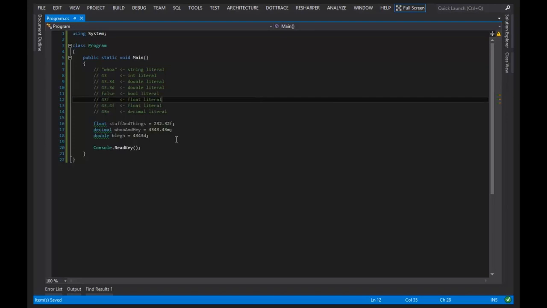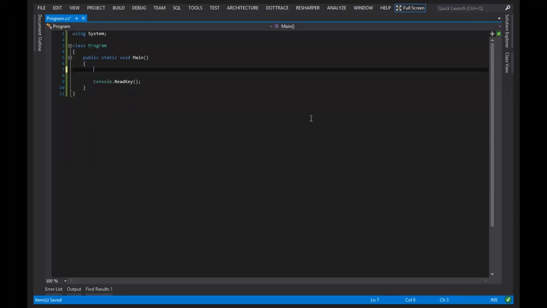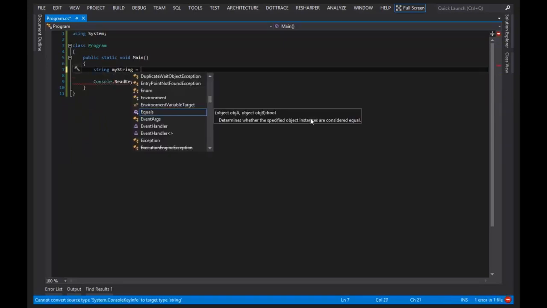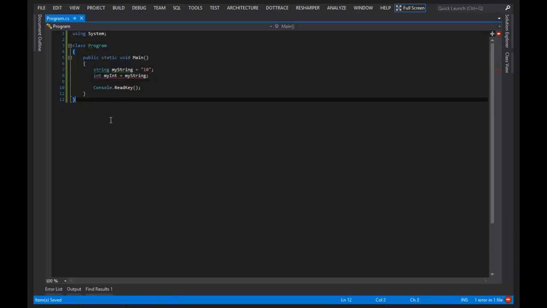Okay, so we've talked about implicit conversions and explicit conversions, but like I said before, let's say we wanted to have a string called myString, and we make it equal to 10. And then we have an int, myInt equals myString. This is not going to work. The reason it's not going to work is because there is no implicit conversions between integers and strings in C#.